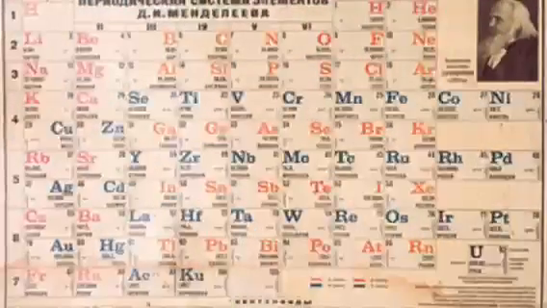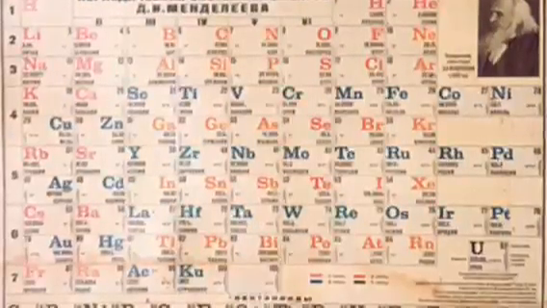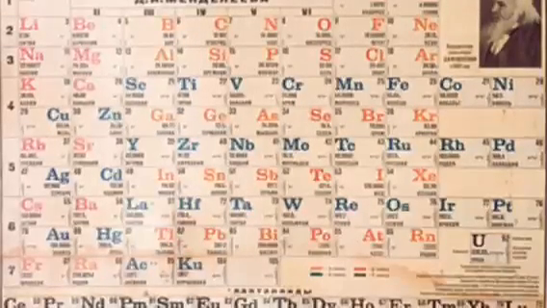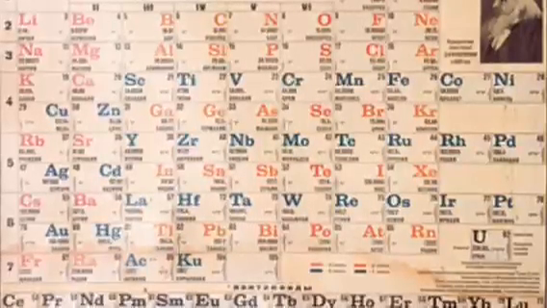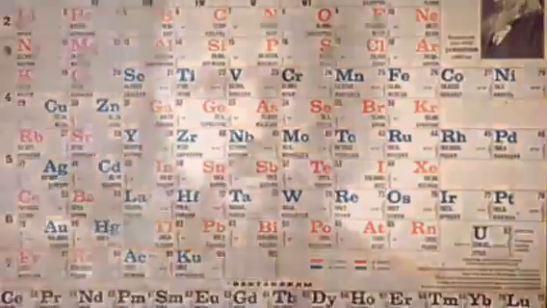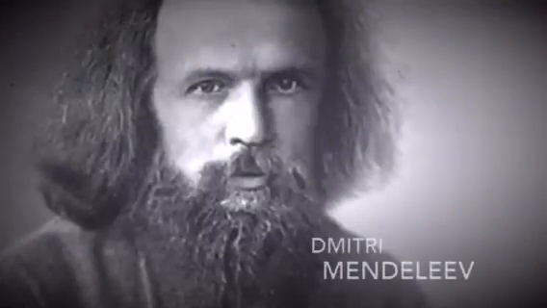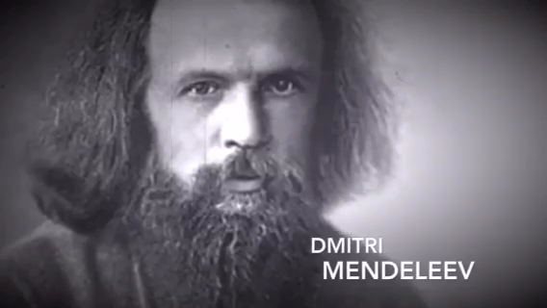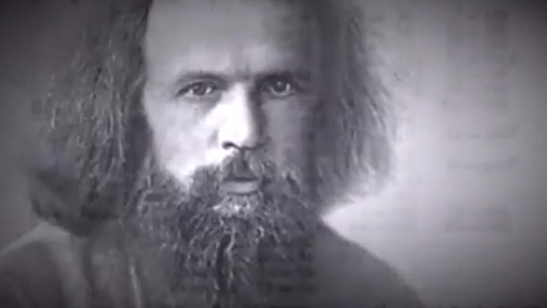Scientists in the 1860s knew some of the chemical and physical properties of more than 60 elements. However, there was no general system of organizing the elements. Dmitri Mendeleev is a Russian chemist. He was one of the first scientists to design a way of organizing the elements.